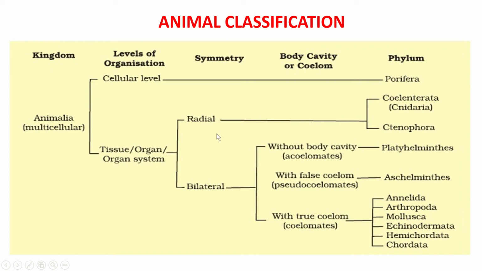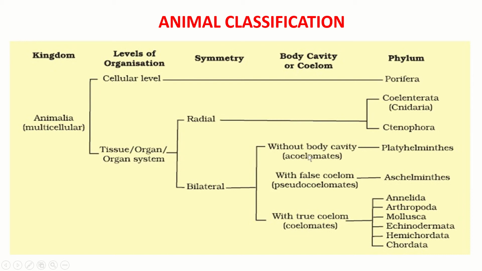Then based on the radial symmetry, we have two phyla, that is Coelenterata, also called Cnidaria, and Ctenophora. Then bilateral symmetry is again further classified based on the body cavity or coelom present in the mesoderm. So they are further classified into acoelomate, pseudocoelomate and coelomate animals.